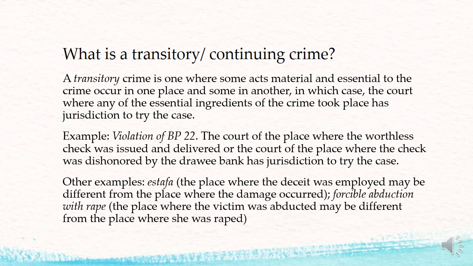Forcible abduction with rape is also another transitory crime because the place where the victim was abducted may be different from the place where she was raped, or it could be the same place. I'm only using this example to show to you that these crimes or some of the essential ingredients of these crimes may occur from one place to another.